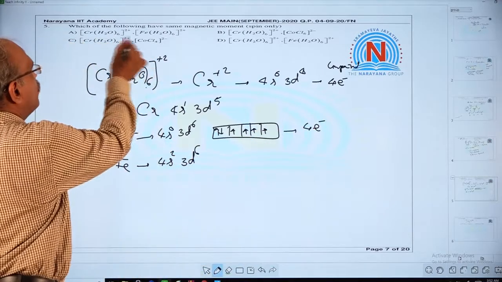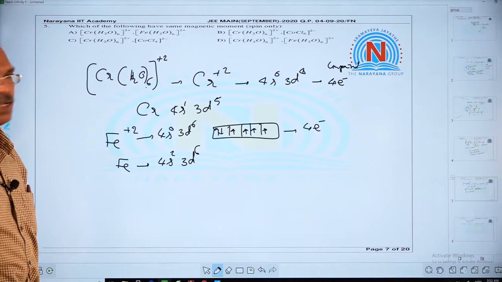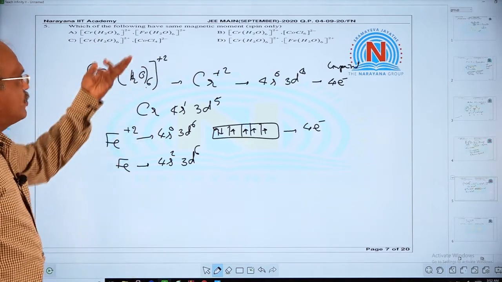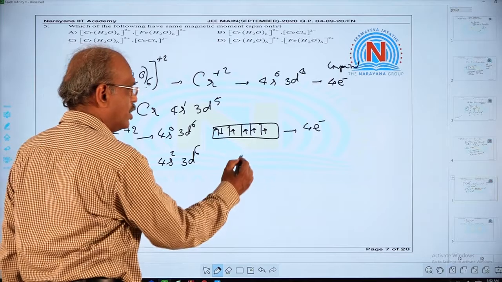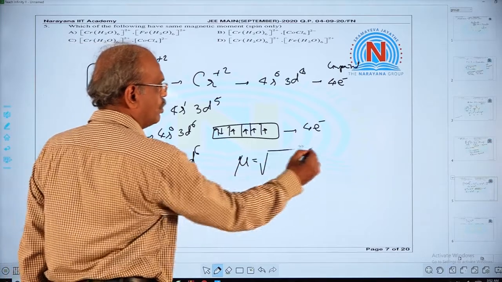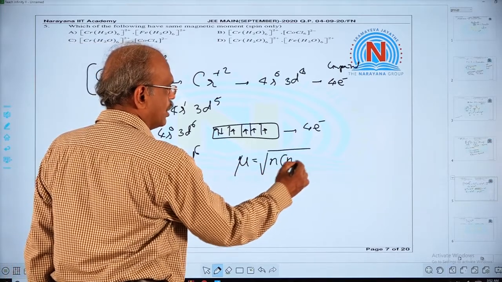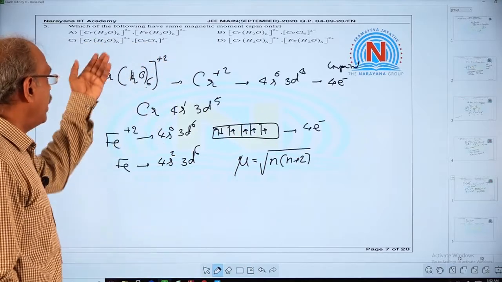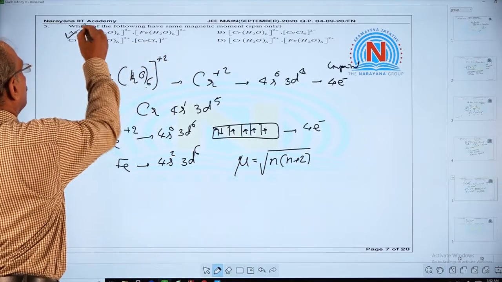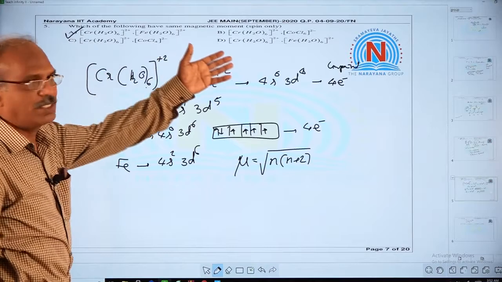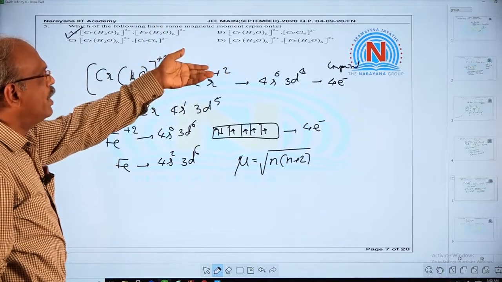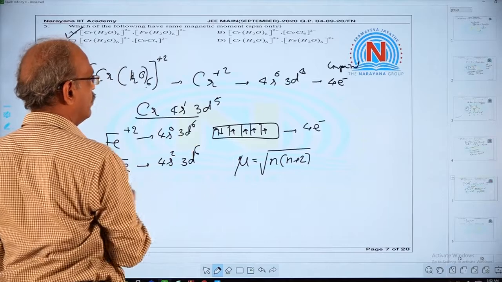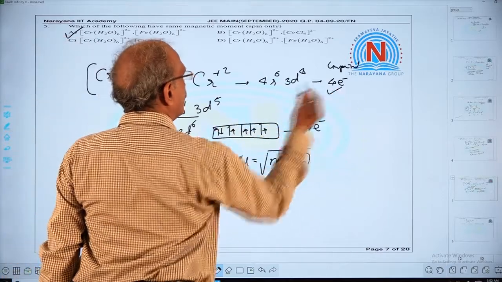See, these two have same number of unpaired electrons. Therefore, their magnetic moment is same because magnetic moment mu is equal to root of n into n plus 2. n is same for both. So magnetic moment is same for both. That's all. Similarly, you can check the remaining. For example, Cr(H2O)6 already written, here it has 4 unpaired electrons.